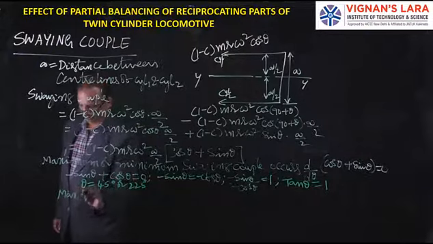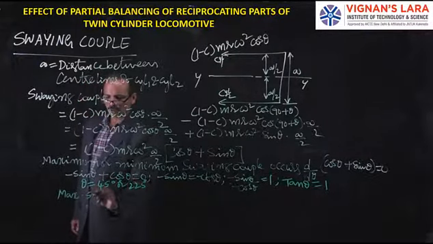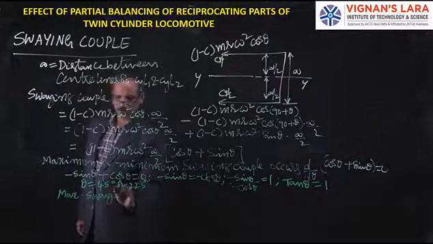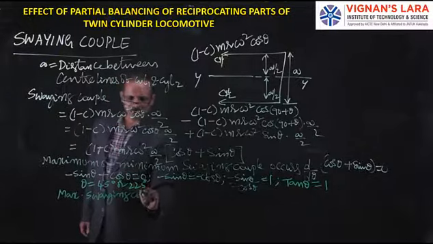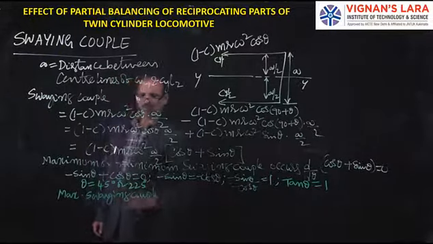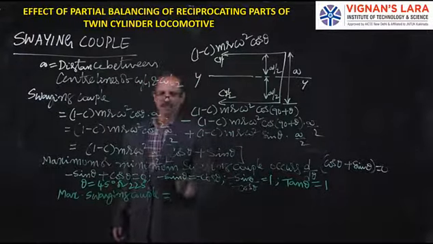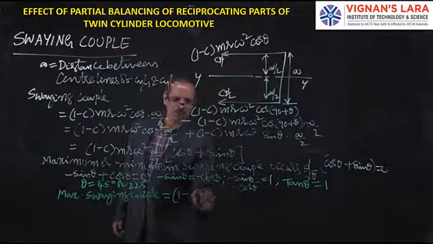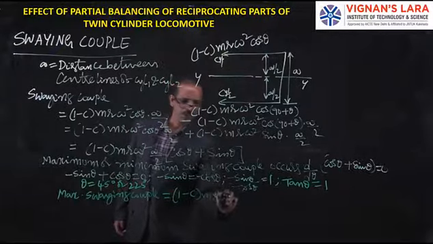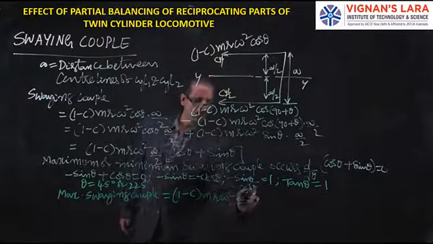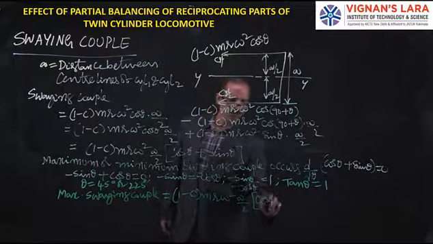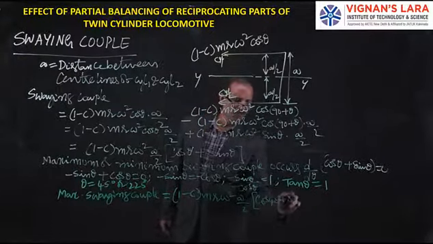the maximum swaying couple, by substituting this 45 degrees, what is the resultant? (1 − c) m r ω² a/2 (cos 45 + sin 45).